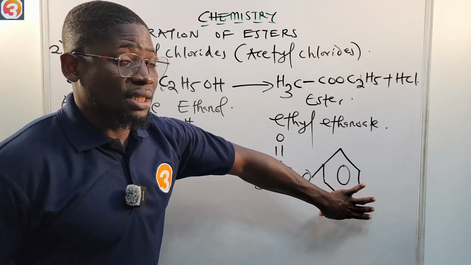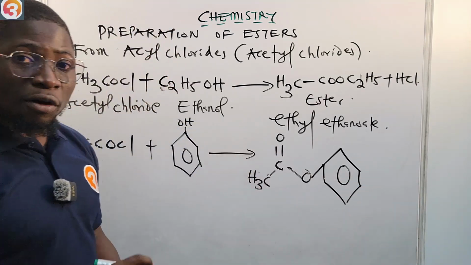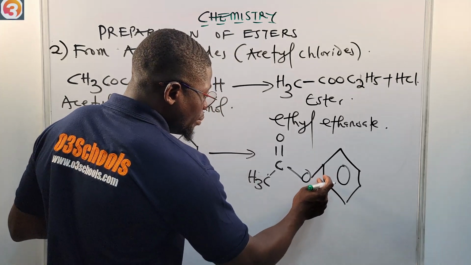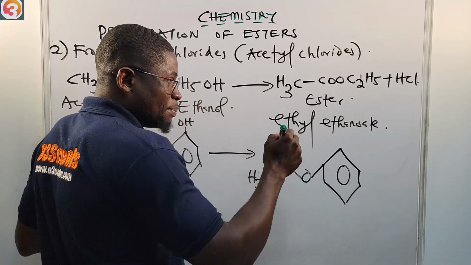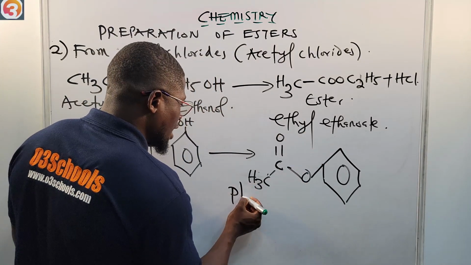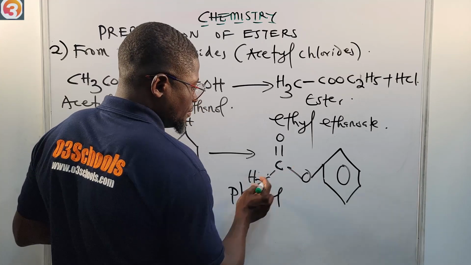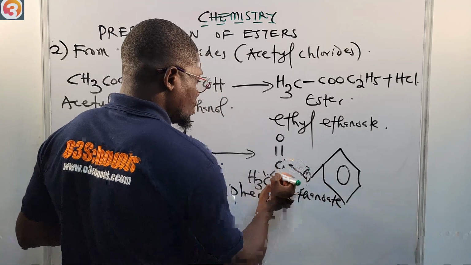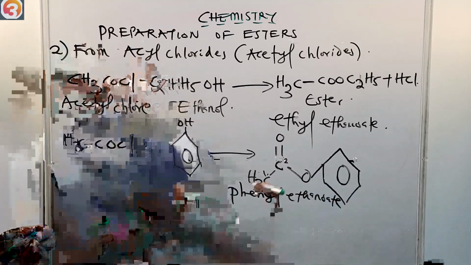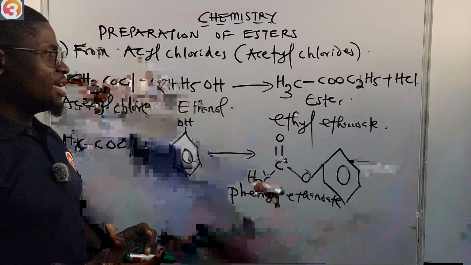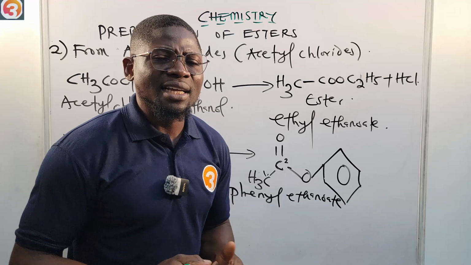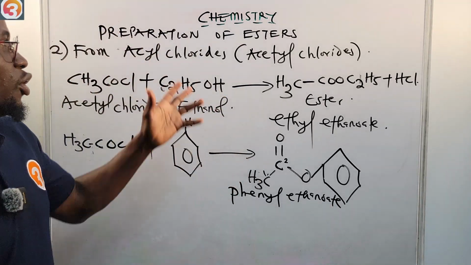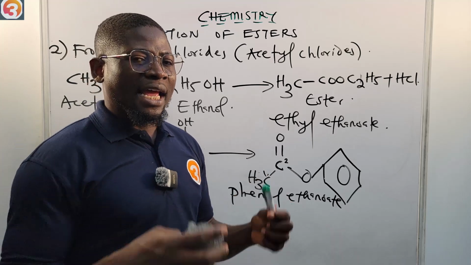And what's the name of this ester? This is our phenyl, because it is directly bonded to the oxygen that is part of the continuous chain. So this should be phenyl ethanoate, because of these two carbon atoms, 1, 2. So it's very easy. We can either use alkanoic acid to prepare our esters, or we can use acyl chlorides, like acetyl chloride, to prepare our esters.